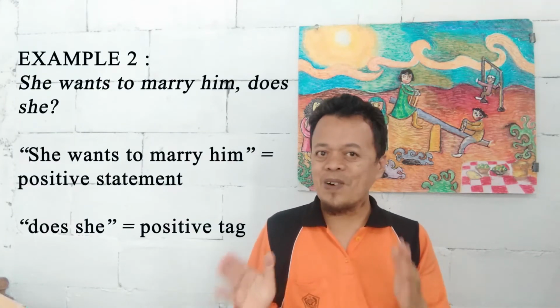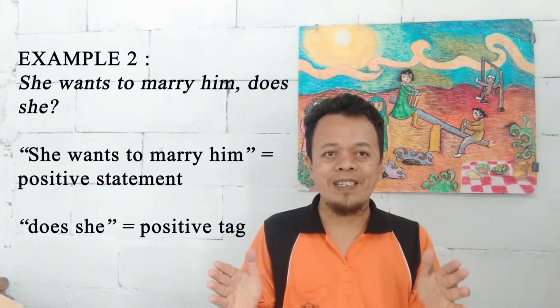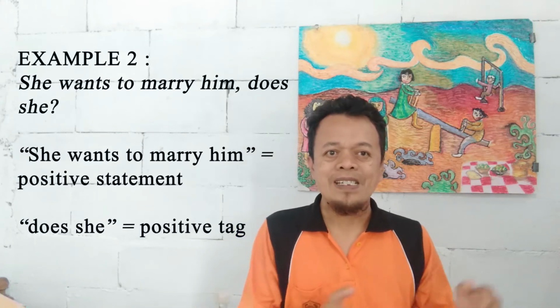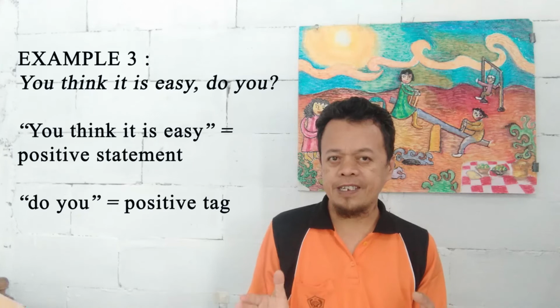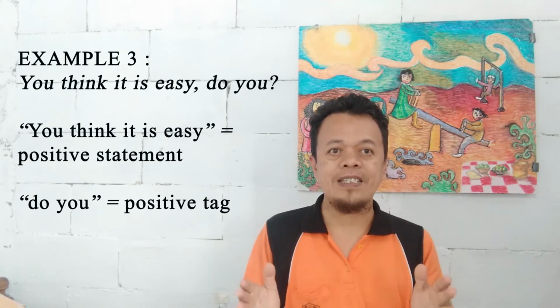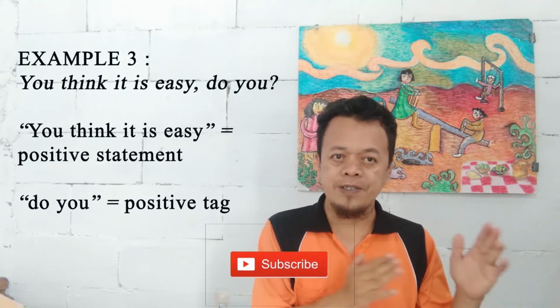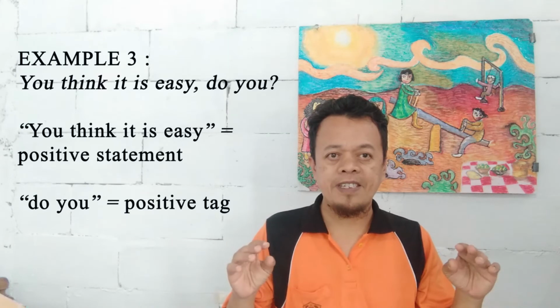And example number 2, she wants to marry him, does she? She wants to marry him is a positive statement. Does she is a positive tag. You think it is easy, do you? You think it is easy is a positive statement, and do you is a positive tag. It is expressing anger.